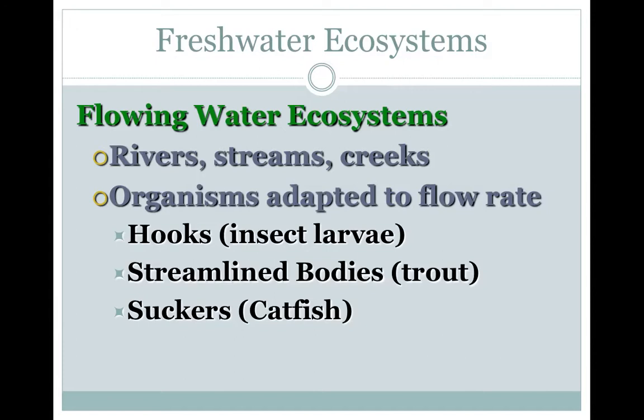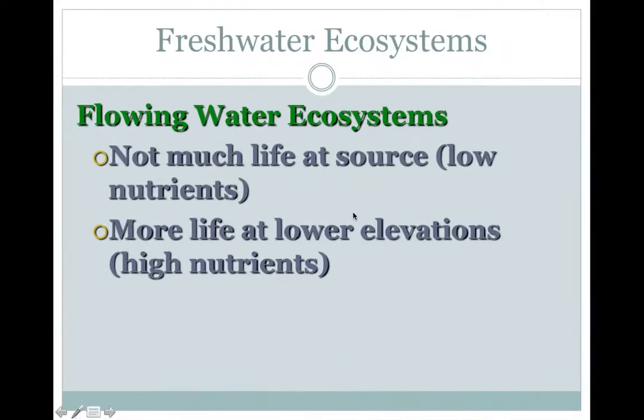Trout have streamlined bodies, same with salmon. This allows them to swim in a swift current while minimizing their energy output. And then also, some fish have suckers, and this allows them to sit on the bottom of the stream very effortlessly and not put in a lot of work, which is going to save them energy for other things.